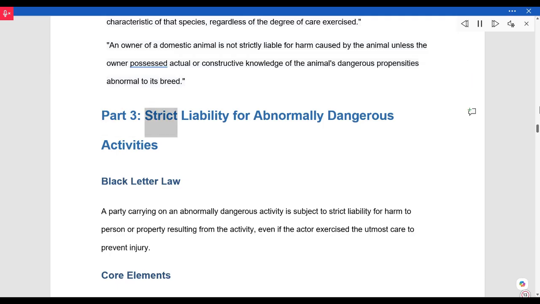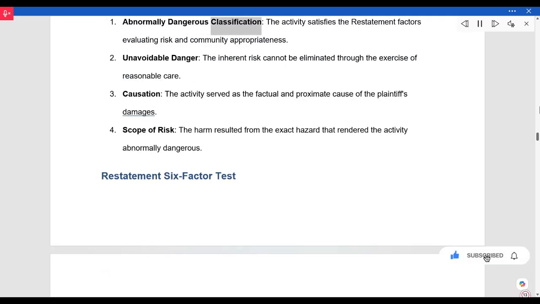Part 3. Strict liability for abnormally dangerous activities. Black letter law. A party carrying on an abnormally dangerous activity is subject to strict liability for harm to person or property resulting from the activity, even if the actor exercised the utmost care to prevent injury. Core elements. Abnormally dangerous classification. The activity satisfies the Restatement factors evaluating risk and community appropriateness.